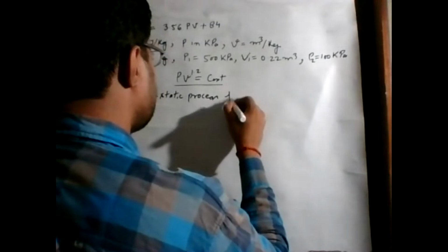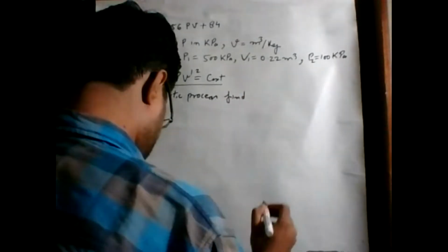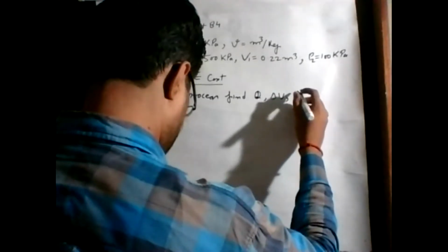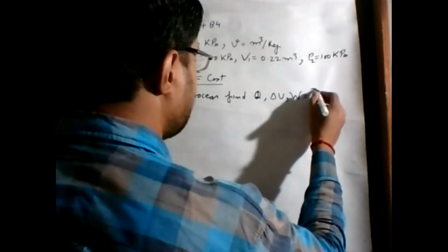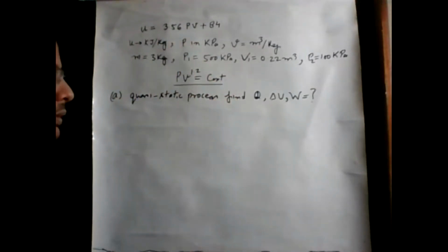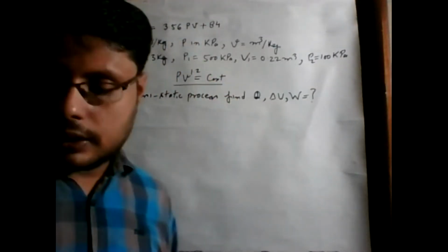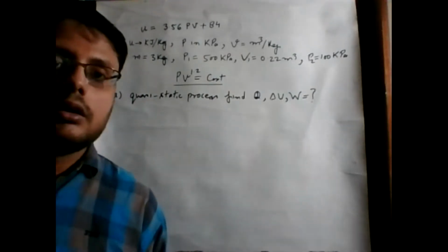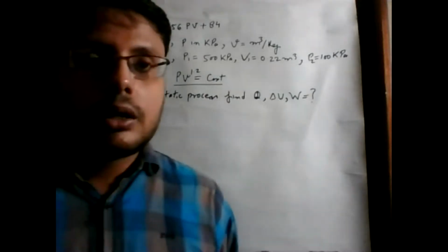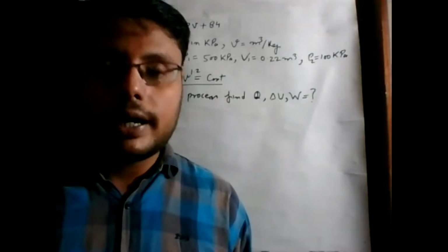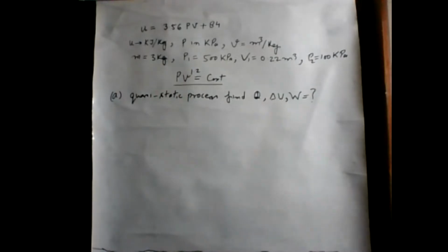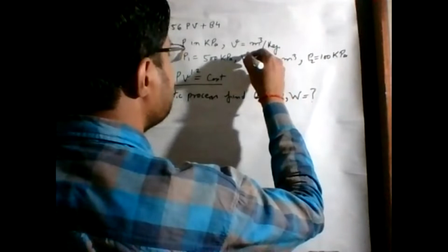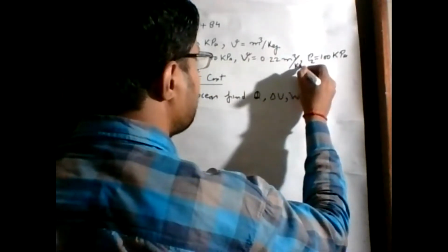Then find Q, delta U and W for this particular process. That means for the change from state 1 to state 2, we have to find the values of heat transfer, change in internal energy, and work transfer.